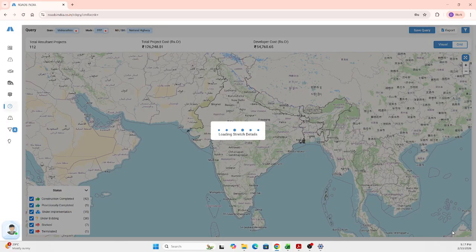Once after doing that, you would be able to see what all projects are there in and around the state of Maharashtra. In total, there are 112 projects that resulted. Based on that, the total project cost and the developer cost are also made available for you. So all the stretches and the projects will get generated.